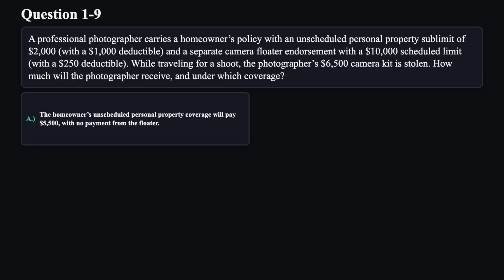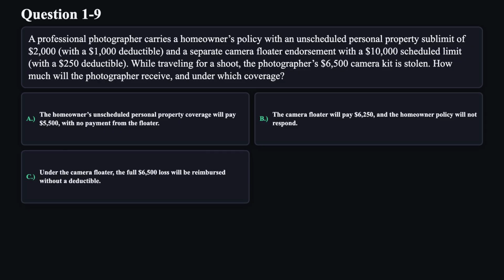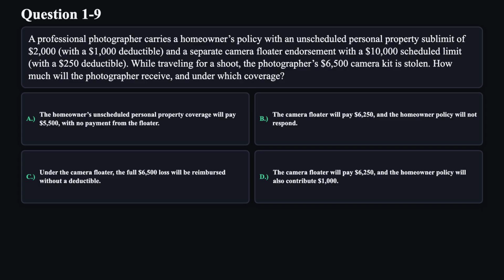A. The homeowner's unscheduled personal property coverage will pay $5,500 with no payment from the floater. B. The camera floater will pay $6,250 and the homeowner policy will not respond. C. Under the camera floater, the full $6,500 loss will be reimbursed without a deductible. D. The camera floater will pay $6,250 and the homeowner policy will also contribute $1,000.